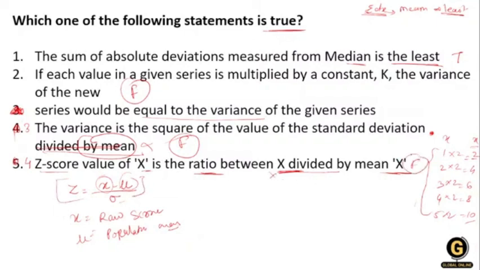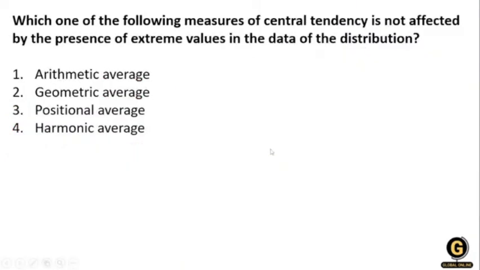So only statement 1 is true. Clear? So option number 1 is correct for this question. Now the next one, I'm just taking the last question, and then I'm going to end over here. Which of the following measures of central tendency is not affected by the presence of extreme values in the distribution of the data? The options on your screen are the arithmetic average, the geometric average, the positional average, and the harmonic average.